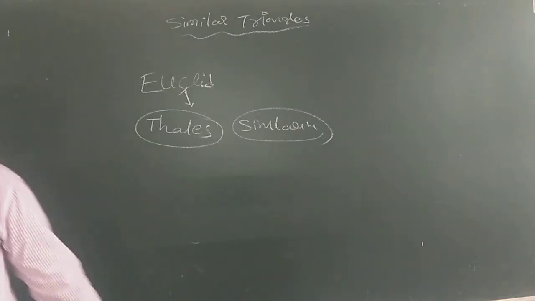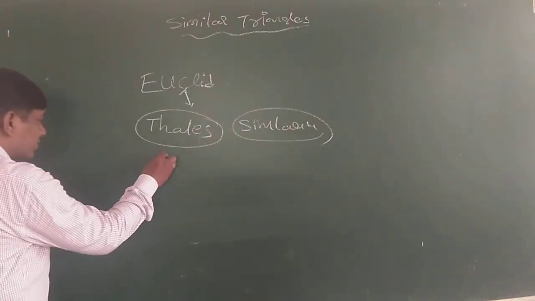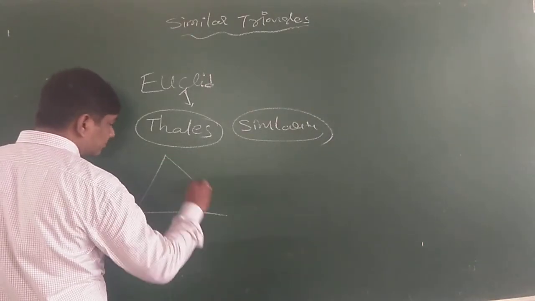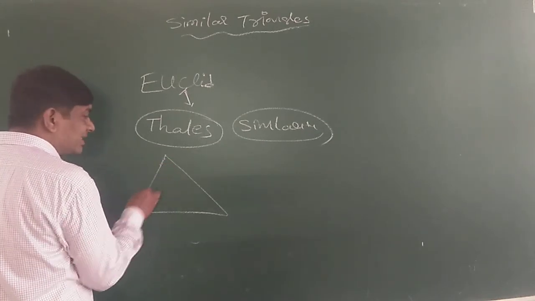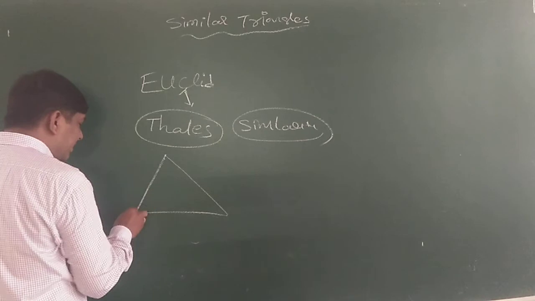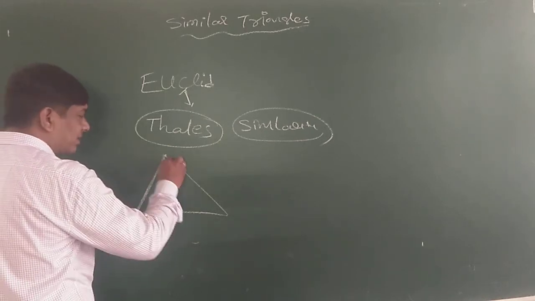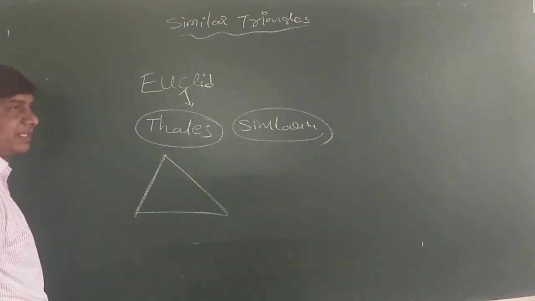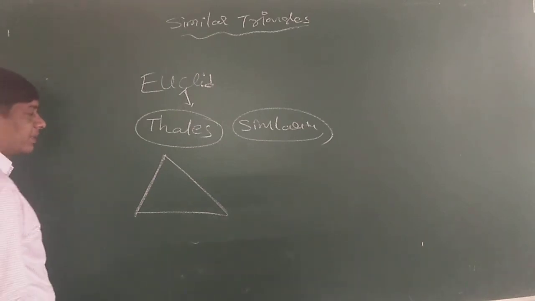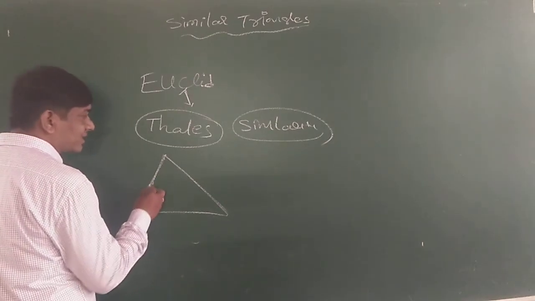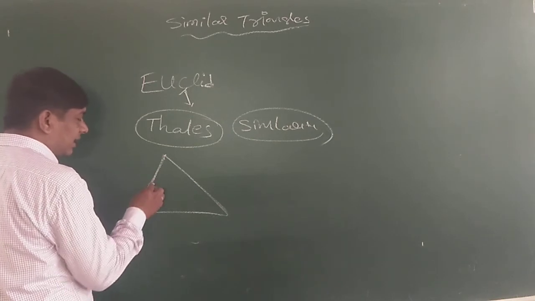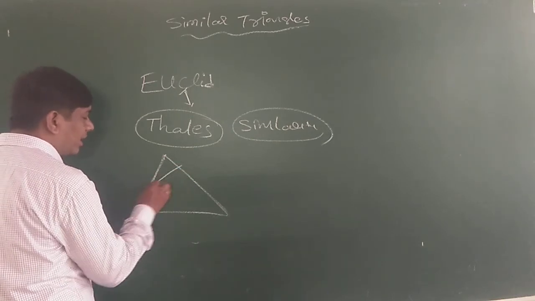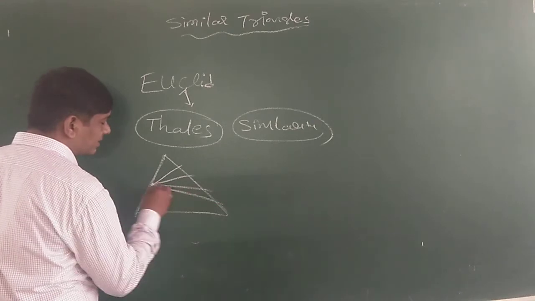What is parallel in a triangle? Suppose this is a triangle, made with line segments. Every line segment has infinitely many points. I selected one point, and from it you can draw many line segments.